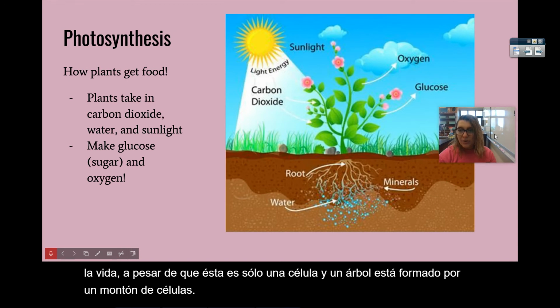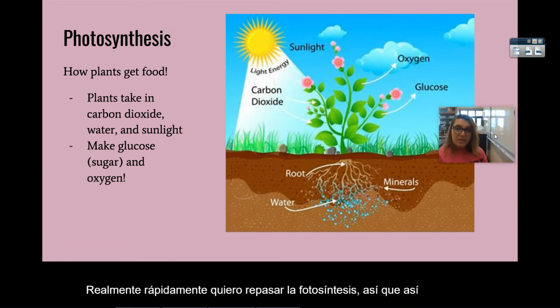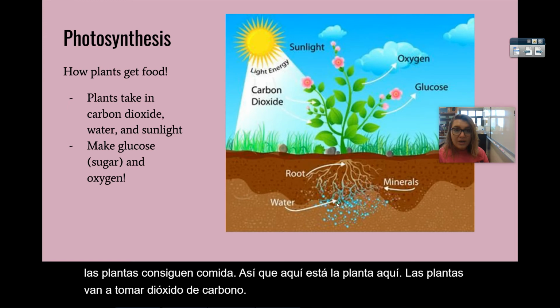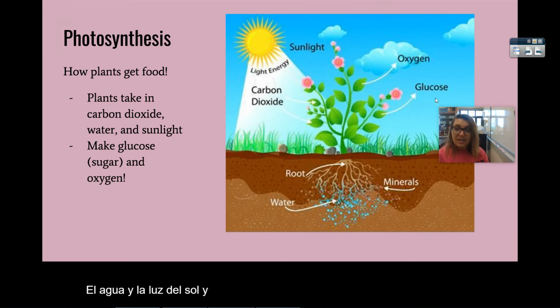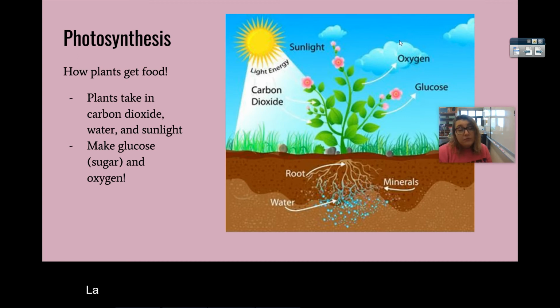Really quickly, I want to go over photosynthesis. This is how plants get food. So here's the plant here. The plants are going to take in carbon dioxide, water, and sunlight, and it's going to make oxygen and this thing called glucose. Glucose is just sugar, and it's food for the plant. So this is how plants make their food.